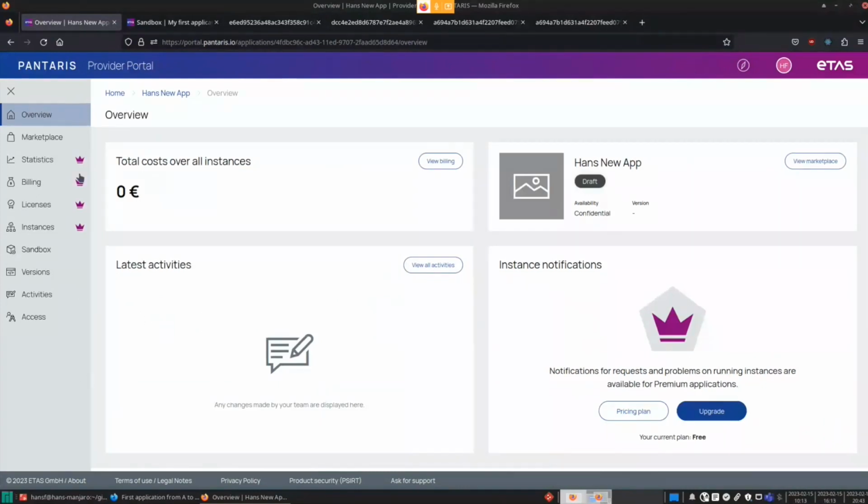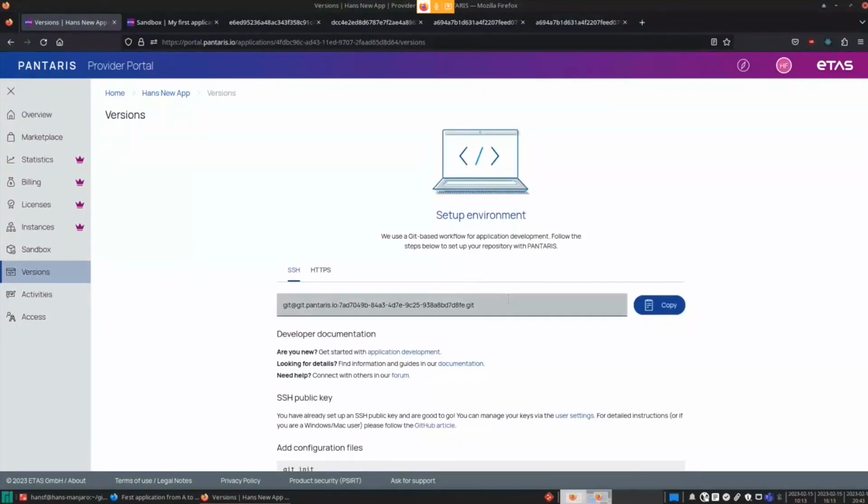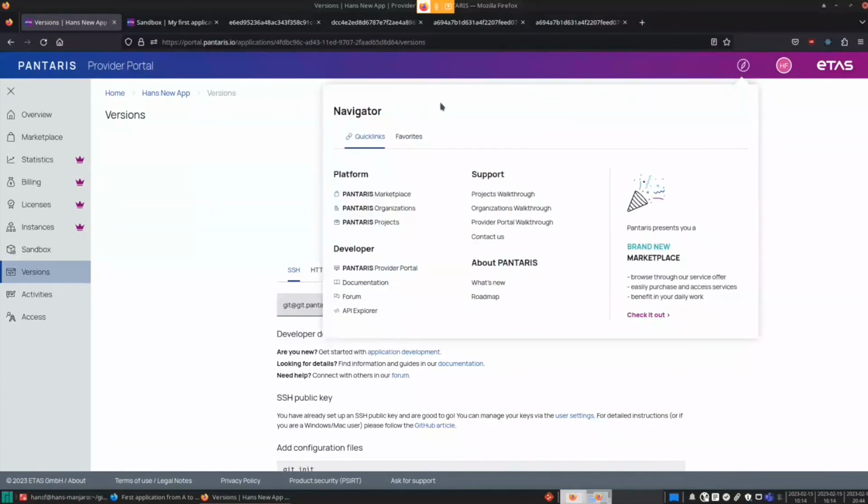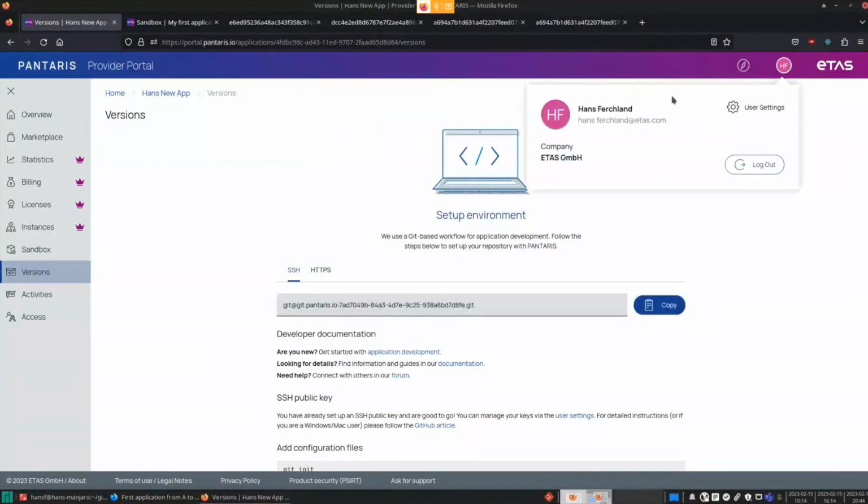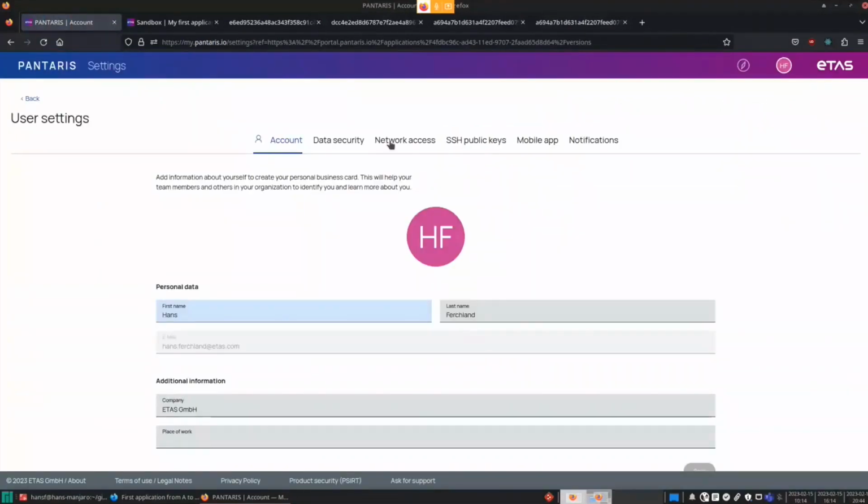I'm here now. As you can see, I'm still in a limited plan, so there are some limitations, but in the first steps, you will be able to get going and have your application up and running in seconds or minutes. So we're going to get our SSH URL for the Git repository, but before we can do it, we need to check if we have our SSH key saved in our account. So we go over to the user settings and check it.